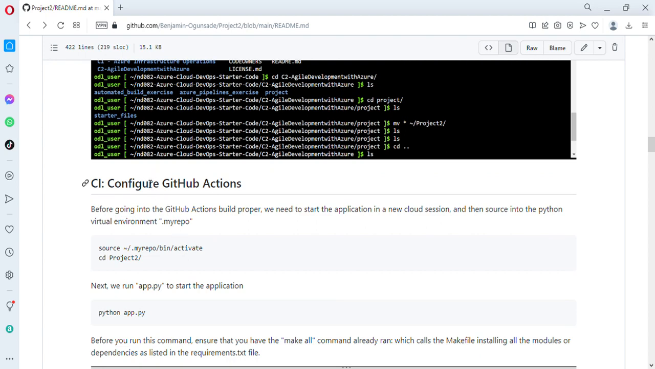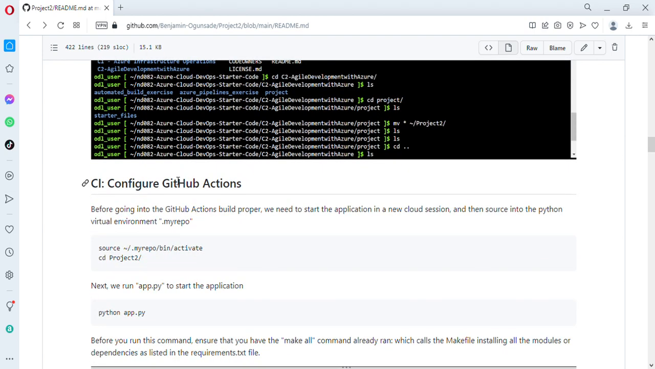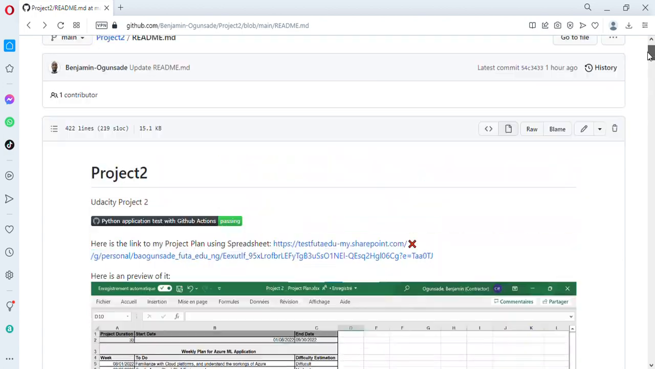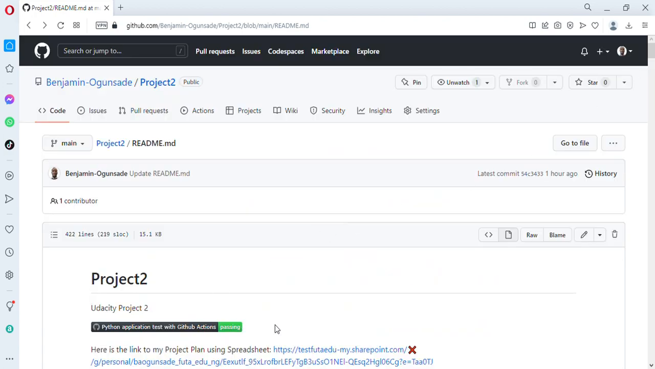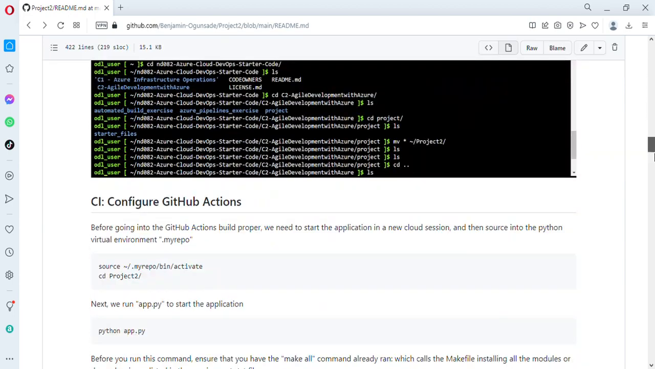Now once that prerequisite is done, having my files cloned within my command line, the next thing is to configure GitHub Actions. So what's the aim of GitHub Actions? GitHub Actions serves as a platform for automatically building, and you can see at the top of my project you have this passing indication to tell you that the Python test works with GitHub Actions.